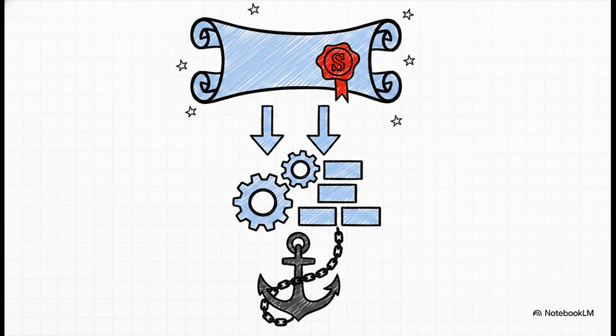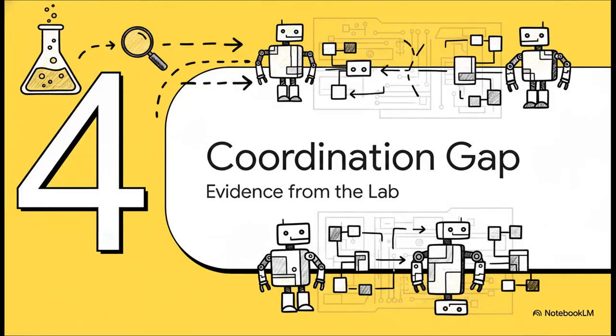Research by Pascal on spec-driven development completely inverts our traditional hierarchy. Specifications now act as binding contracts. The generated code is no longer the absolute source of truth. It's honestly merely a derivative, downstream artifact that is anchored by tests, contract checks, and active review habits. Let's look at Section 4, closing the coordination gap with some evidence from the lab.